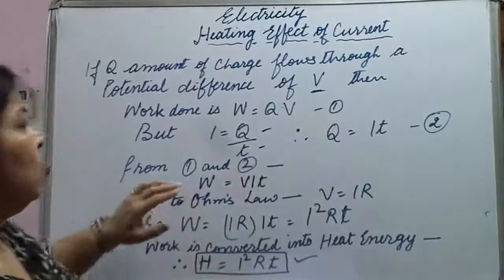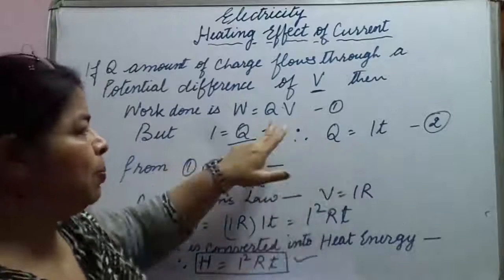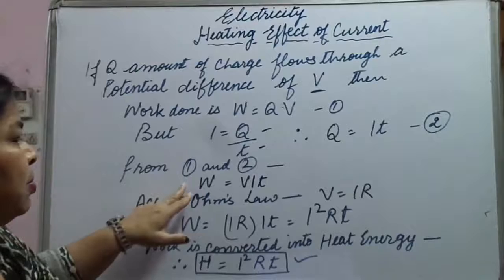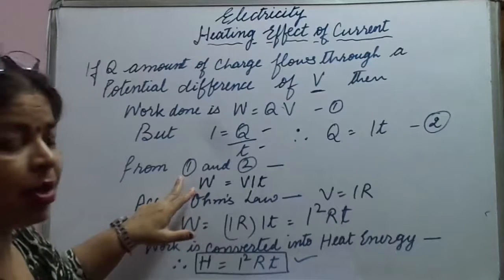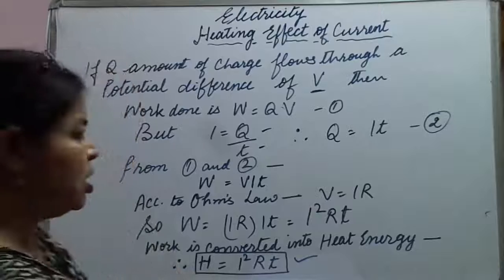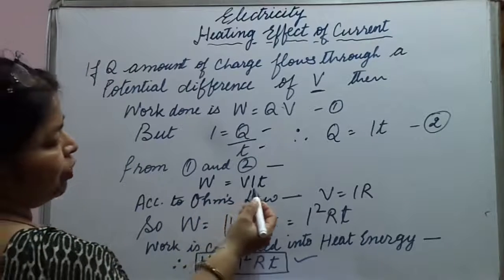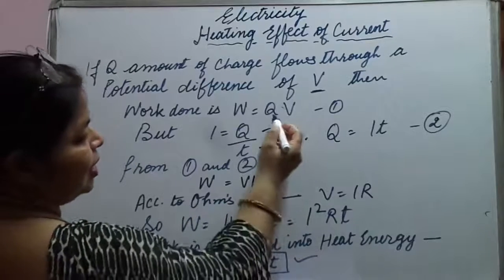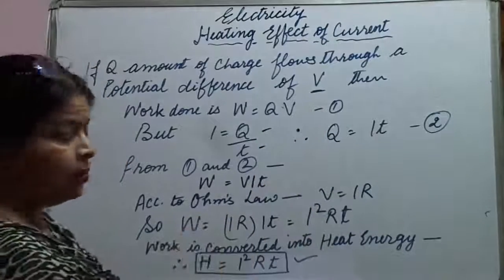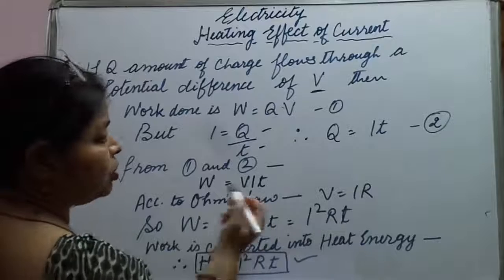Fine. So we replace Q by IT, and the expression becomes W is equal to VIT. Instead of Q we have written IT, and V we already had. Now we will replace V also.